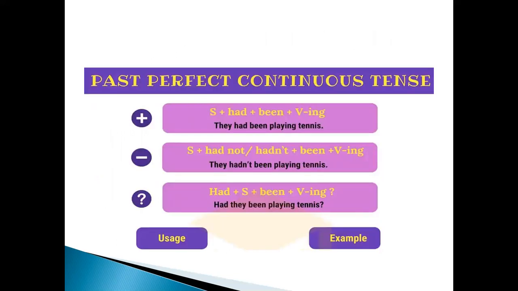We would look at more examples here after we look at how the sentences of past perfect continuous are constructed. The subject is placed at the beginning. It is accompanied by had been and the first form of verb and ing. Similarly, the negative form of the past perfect continuous is accompanied by had not and been, and the first form of verb and ing. In questions, we place had at the beginning and then the subject, and then we use been and the first form of verb and the ing.